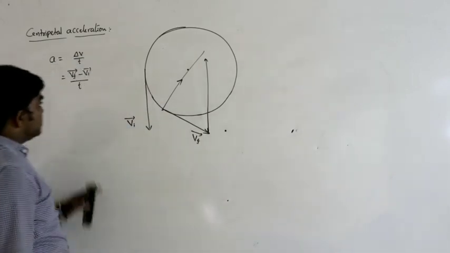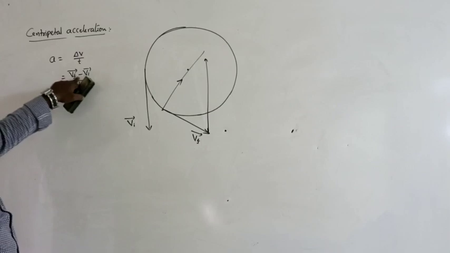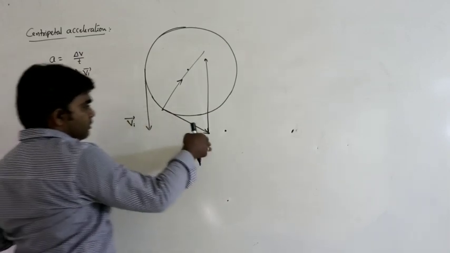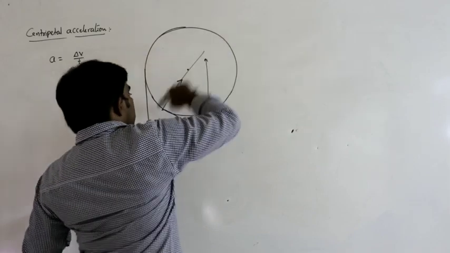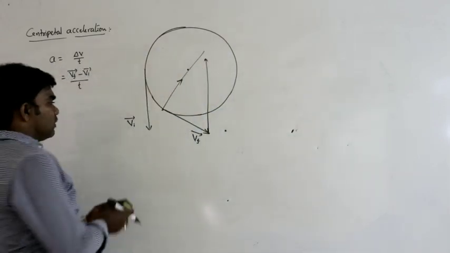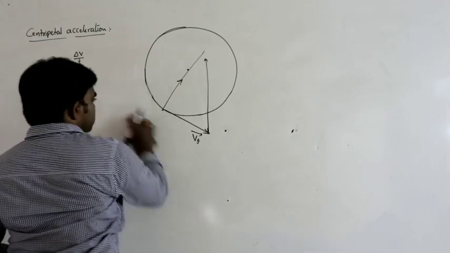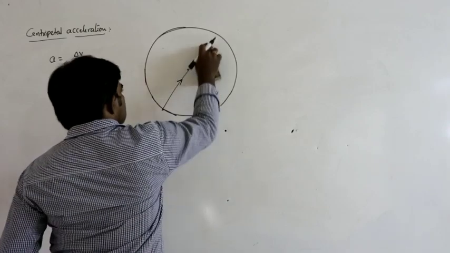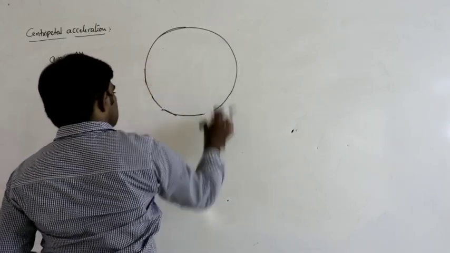Always what we can write? Acceleration formula, Vf bar minus Vi bar divided by t. So Vf bar minus Vi bar, the resultant, this is the acceleration. Okay. If we consider some other positions, is it always acting towards the center or not? Let us check.